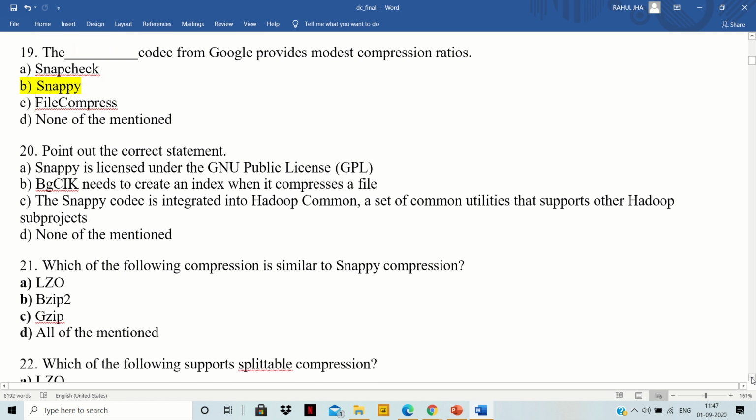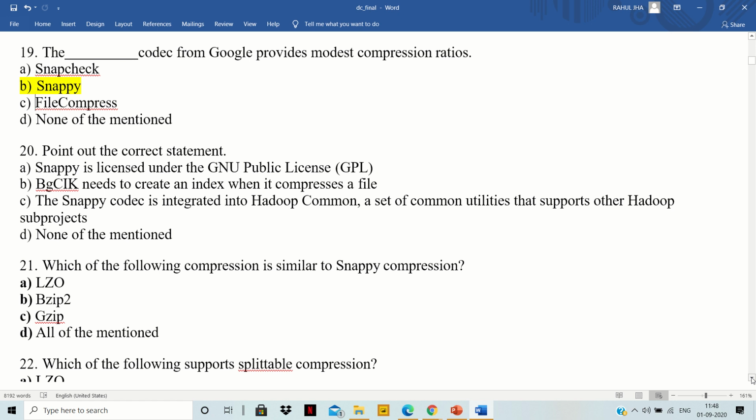Next question is: point out the correct statement. Option A is Snappy is licensed under the GNU public license. Option B is BGCIK needs to create an index when it compresses a file. Option C is the Snappy codec is integrated into Hadoop Common, a set of common utilities that supports other Hadoop subprojects. D, none of the mentioned. So in this case, the right answer will be C.